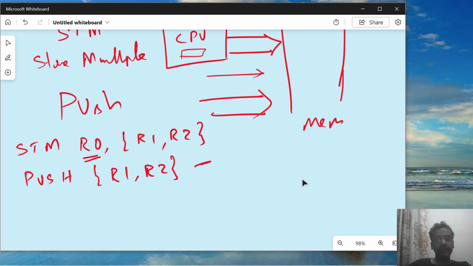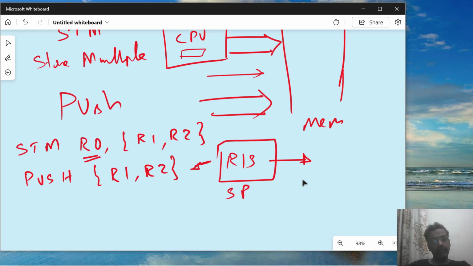So memory address is implicit in push. And where is it supposed to take it from? It is supposed to take from R13. So memory address is indirectly considered to be from the stack pointer. Whatever the stack pointer is holding is what is going to be used by the push instruction, which is called SP.